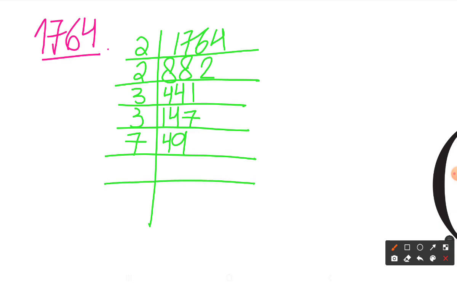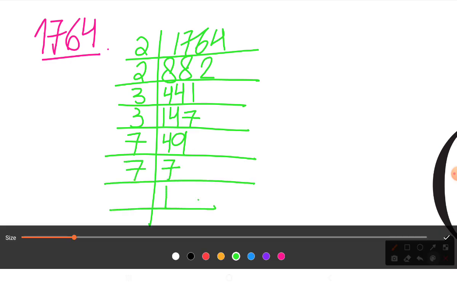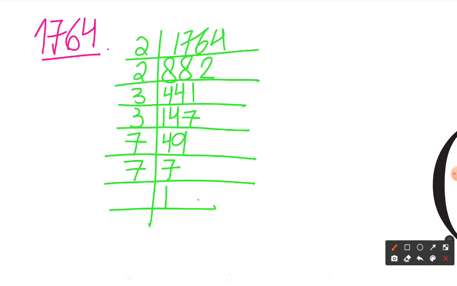So now, if I make the pairs of all the numbers, I'll get perfect pairs. Okay, for all the numbers we can see here that there are perfect pairs.